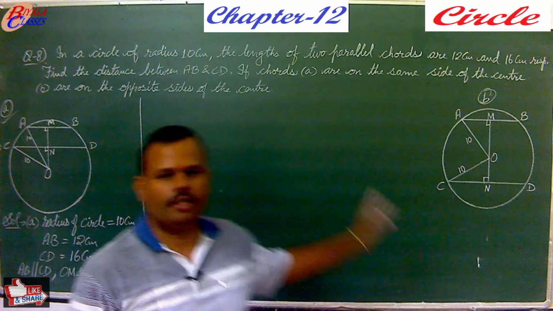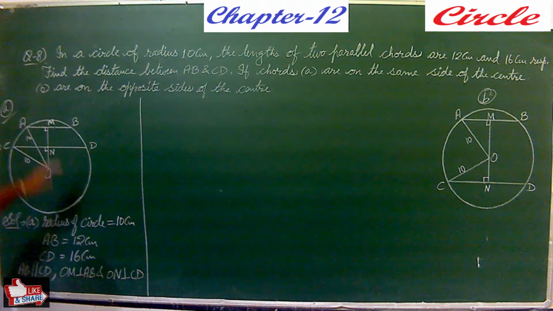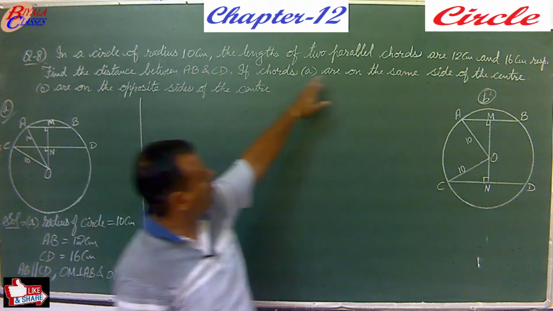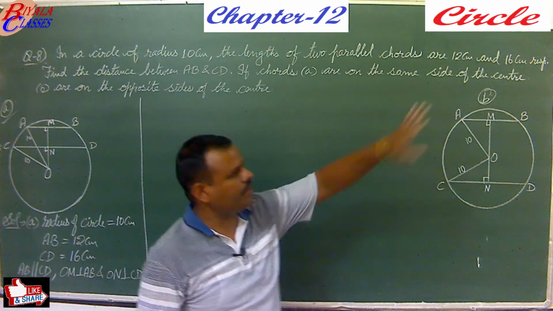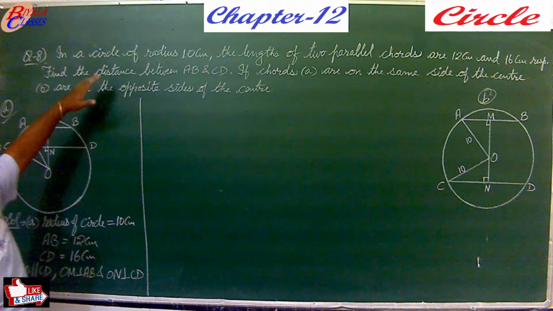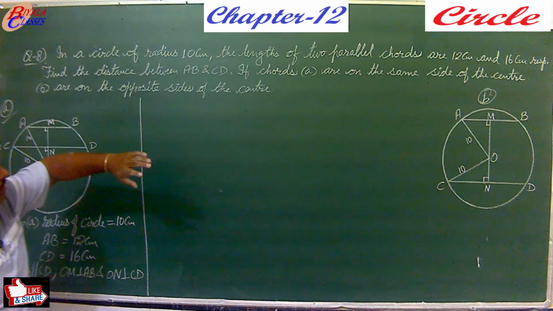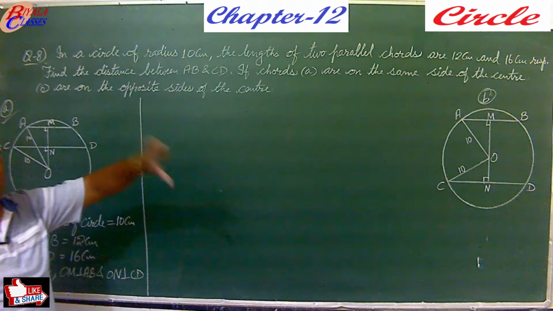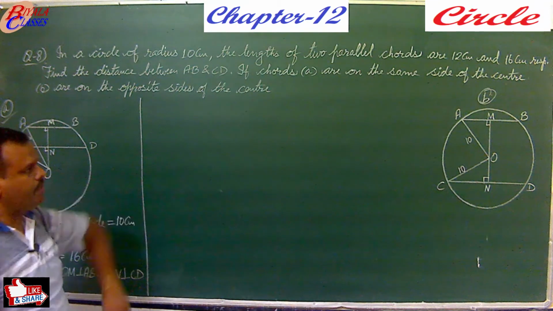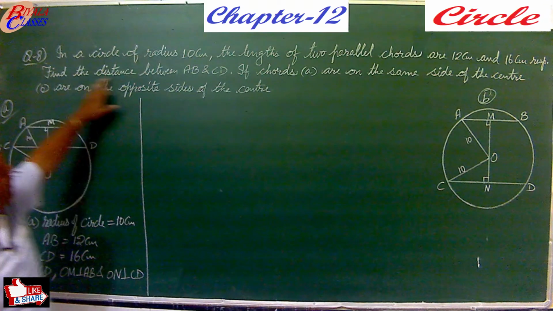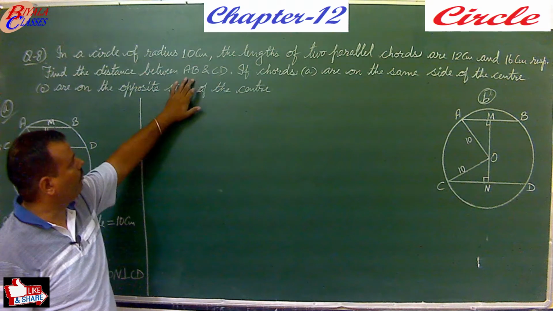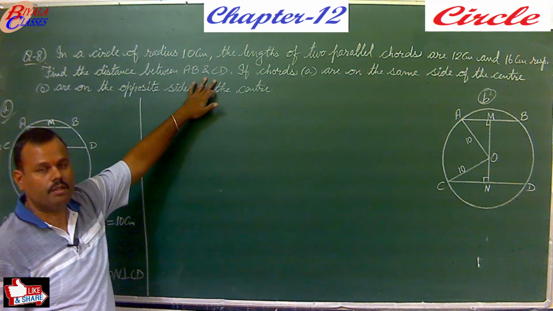So now this is question number 8. The question says, in a circle of radius 10 centimeter, the lengths of two parallel chords are 12 centimeter and 16 centimeter respectively. So there is a circle whose radius is 10 centimeter and there are two parallel chords, one measuring 12 centimeter and the other measuring 16 centimeter. Find the distance between AB and CD. So here what is to be found now? You have to calculate the distance between AB and CD.